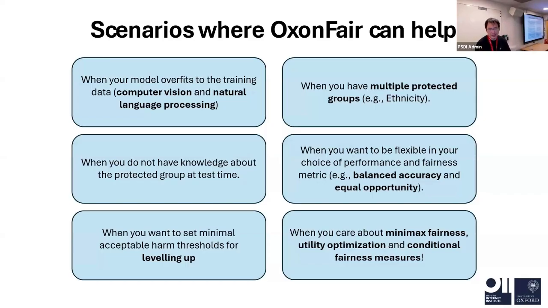The other scenario is if you want to be flexible in your choice of performance and fairness metrics. As I just said, we support more than 14 fairness metrics, so I believe one metric may fit your task. And the other scenario, if you want to set minimal acceptable harm thresholds for leveling up, which I have shown in the code, just the 2 lines of code can help to improve the performance and reduce the bias. And the last scenario is when you care about minimax fairness, utility optimization, and conditional fairness measures. You can also try this tool.